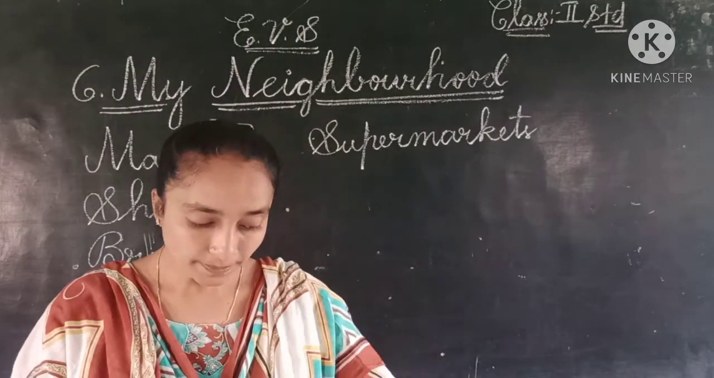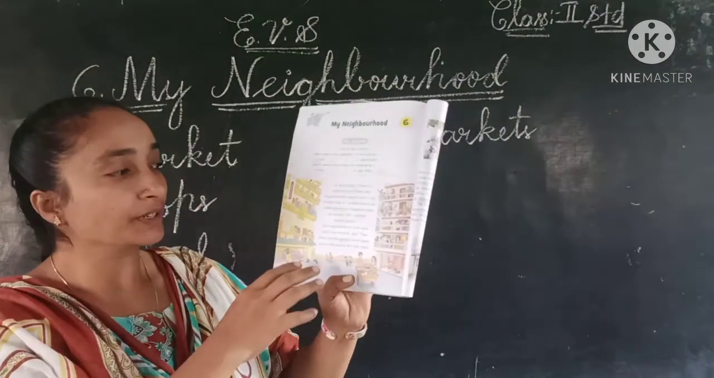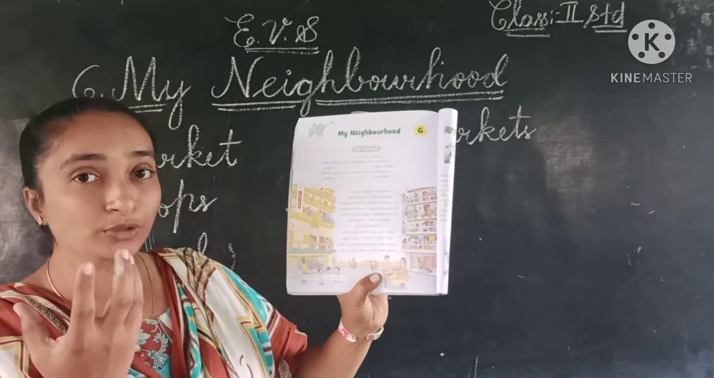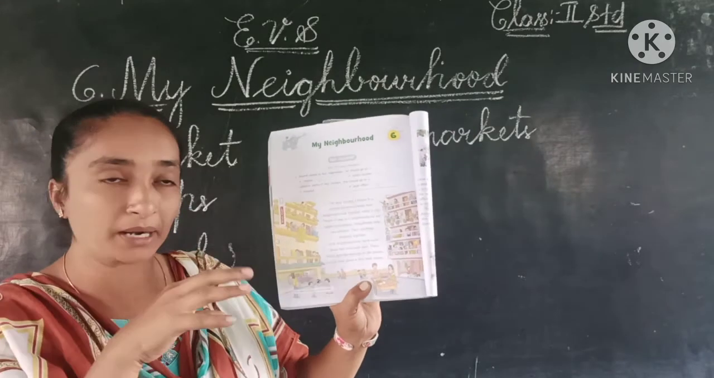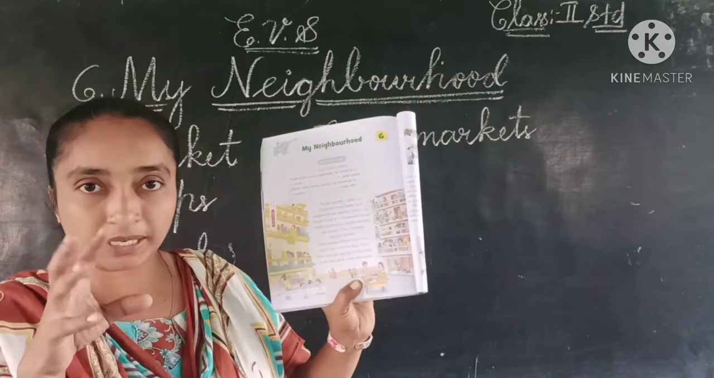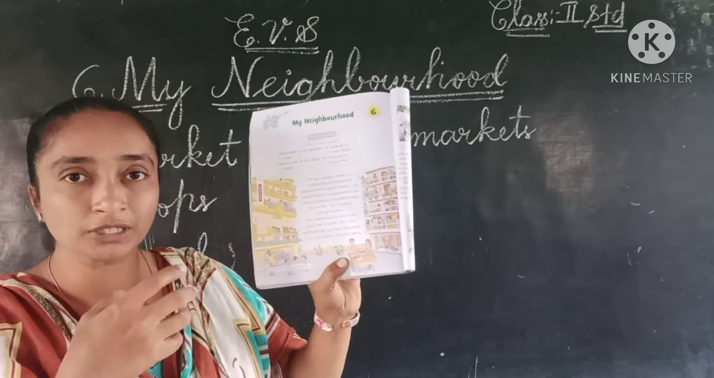So let us see, children. Here in the textbook, we can see the picture of the neighborhood, how we will be looking at it. Here, opposite one apartment, there is one big apartment, and on this side we have another big apartment. In between there we have the road.